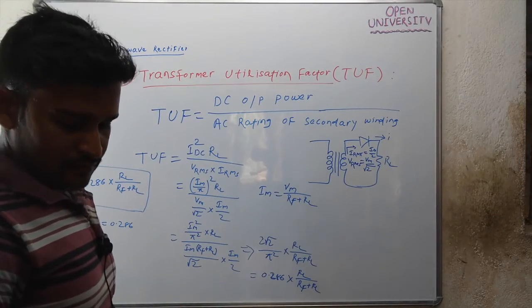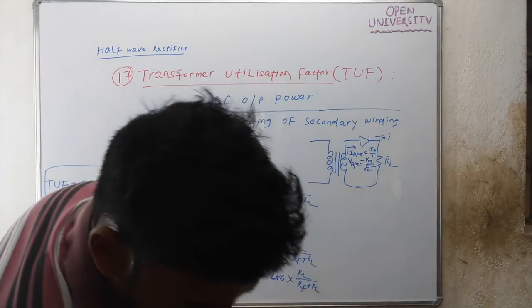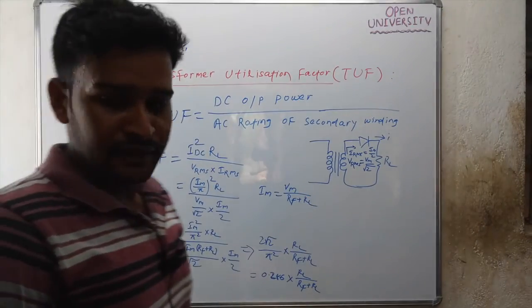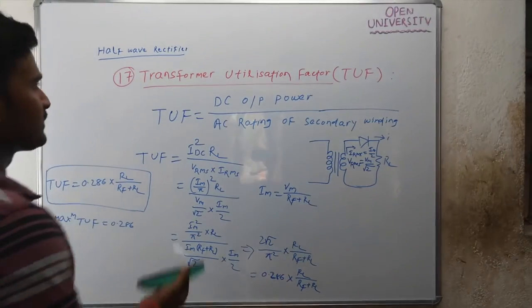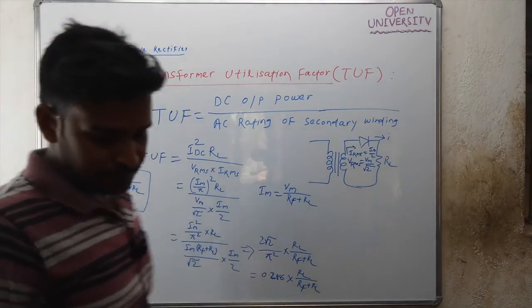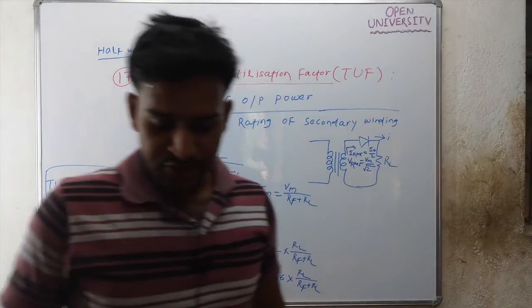Take one question regarding half wave rectifier. Write down the question.